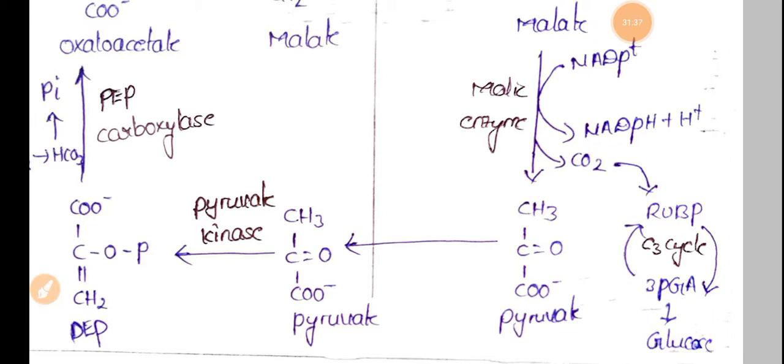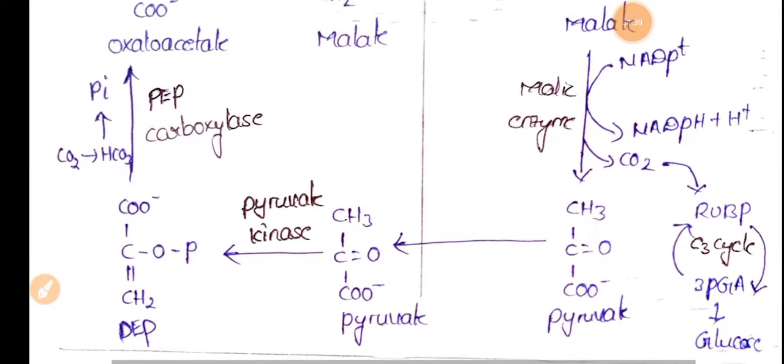With this we have completed your first unit, in which we discussed glycolysis along with the Krebs cycle, and in glycolysis we also discussed the fate of pyruvate, the Krebs cycle, gluconeogenesis, glycogenesis, glycogenolysis, the HMP shunt, and this C3 and C4. So please write the notes. We'll post these PDFs in your WhatsApp group. Please write the notes. If you have any doubts, please contact me. Thank you, students.